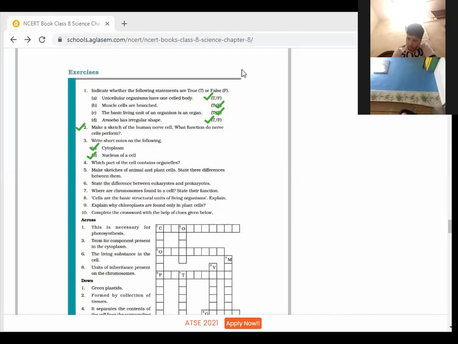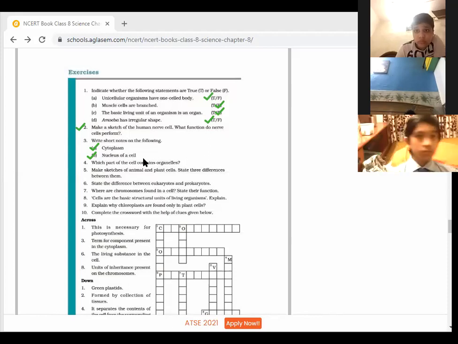Okay, children. So this is a function of the nucleus. Next is, so you may write down one thing, that the nucleus is known as the brain of the cell too. Okay. Next is, which parts of a cell contain organelles? So only one word you have to write for it.